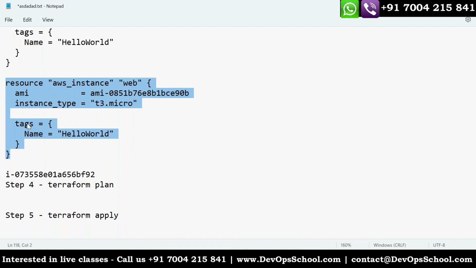Now see, the same code, I repeat, the same code you will run in the development environment. Wonderful. You got the infrastructure created within 5 minutes. The same code you run in the QA environment, you get the infrastructure created in 5 minutes. The same code you can run in production also, and you get the infrastructure created in 5 minutes.